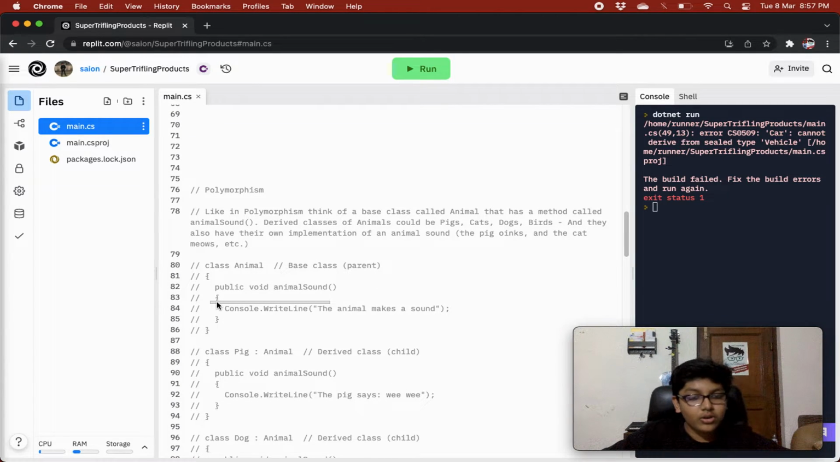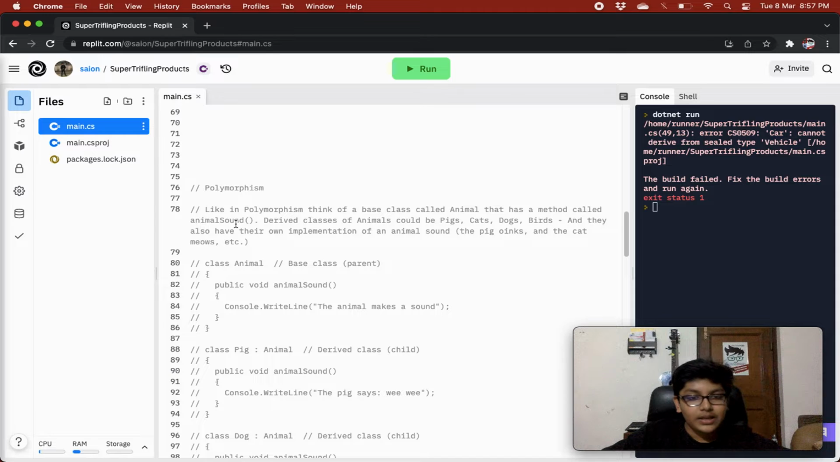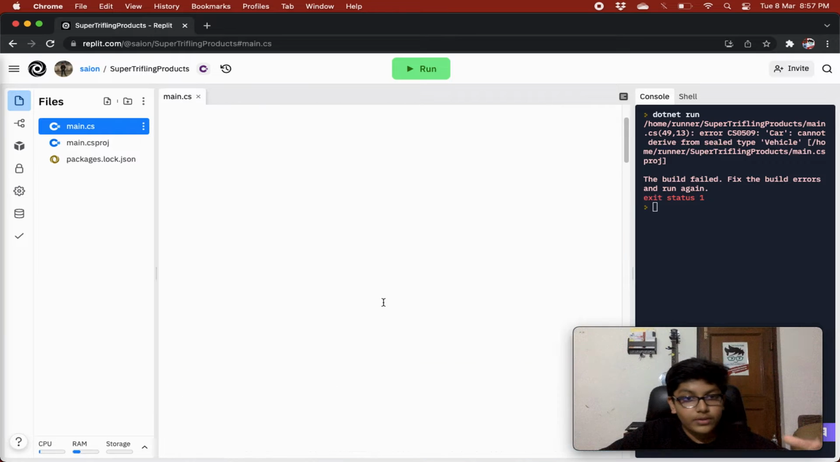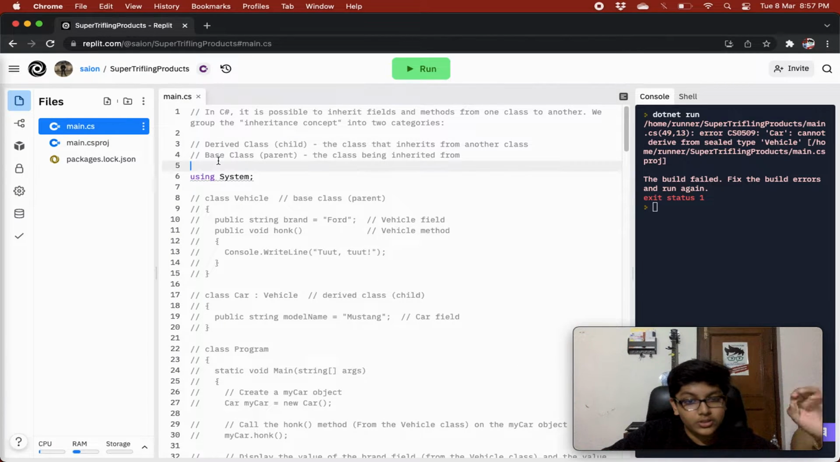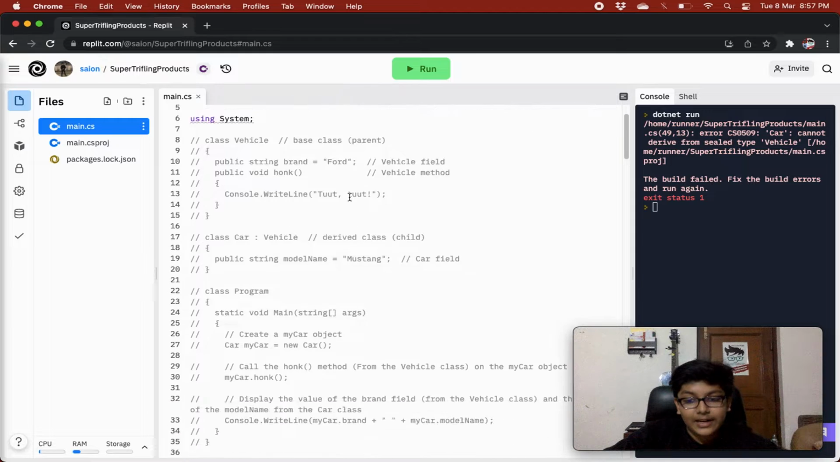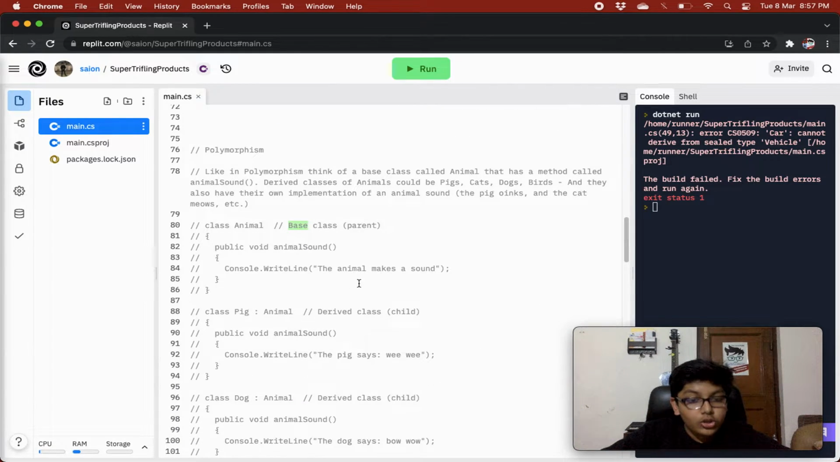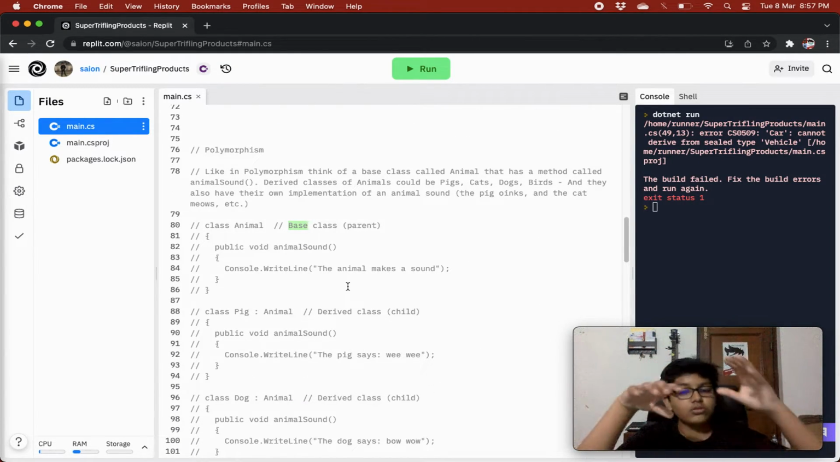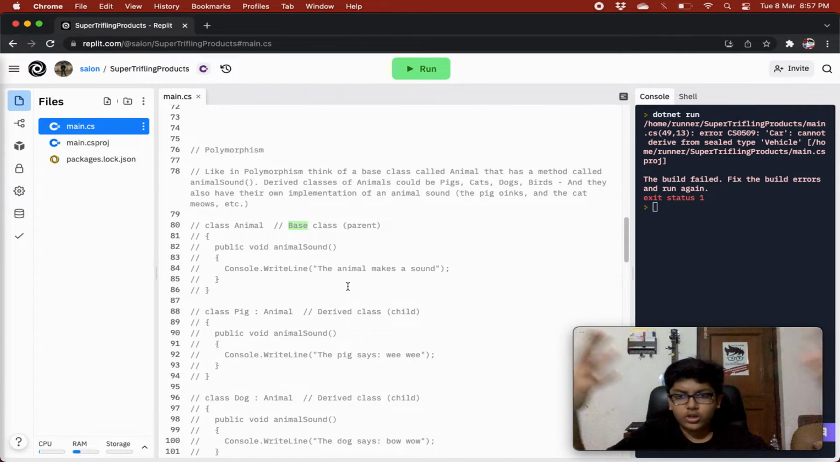Next, let's look at the concept of polymorphism. In polymorphism, think of a base class called animal. So we saw base class. If you don't remember, I'll show you once again. Base class is the class being inherited from, so the parent class. So think of a base class called animal that has a method called animal sound. Derived classes of animals could be pigs, cats, dogs, birds, or a lot more. And they also have their own implementation of an animal sound, like the pig oinks and the cat meows, etc.